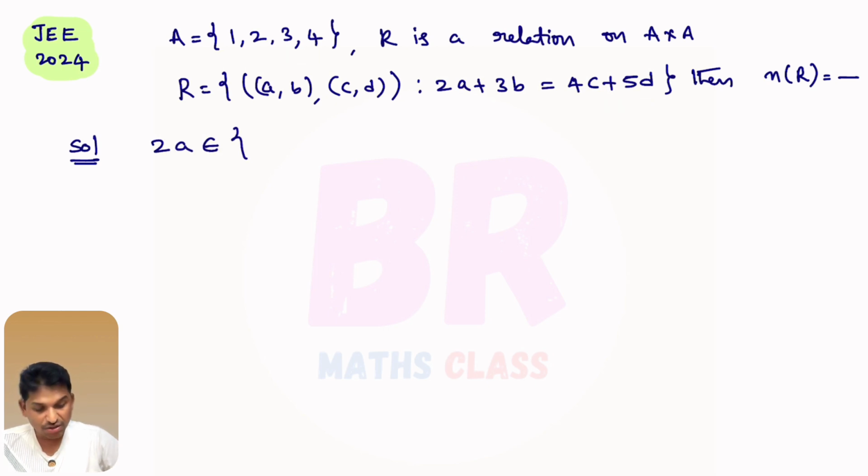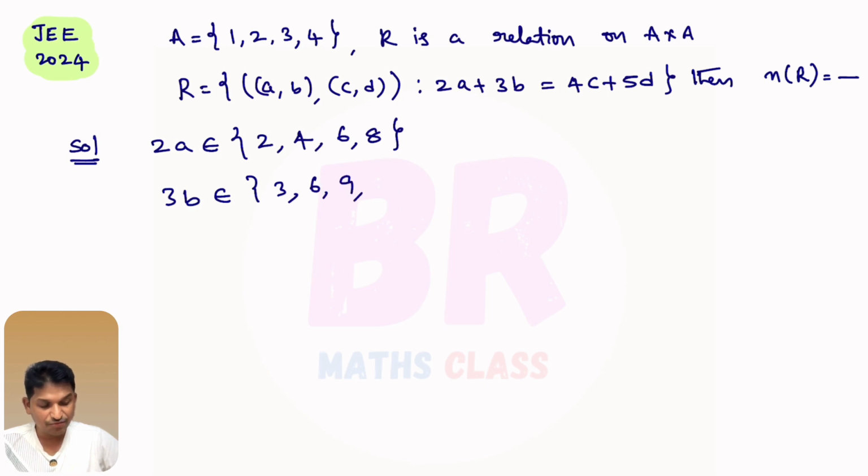2a can be what? If a is 1, 2a is 2. If a is 2, 2a is 4. If a is 3, 2a is 6. If a is 4, 2a is 8. So 2a can be 2, 4, 6, 8. You see here 3b is there. What is b? b can be 1, 2, 3, 4. If b is 1, this is 3. If b is 2, 6. If b is 3, 9. If b is 4, 3 into 4, so 12. I hope you are understanding.